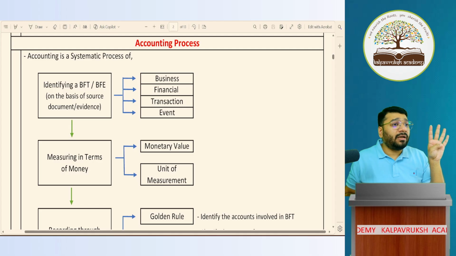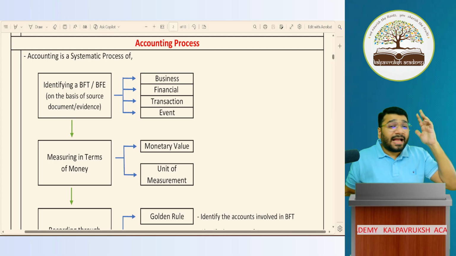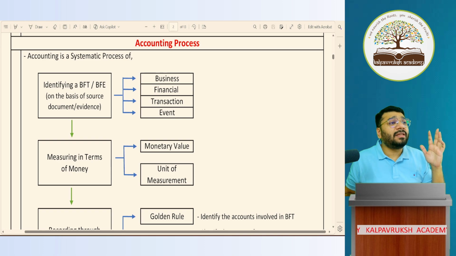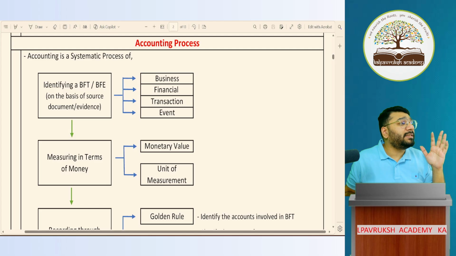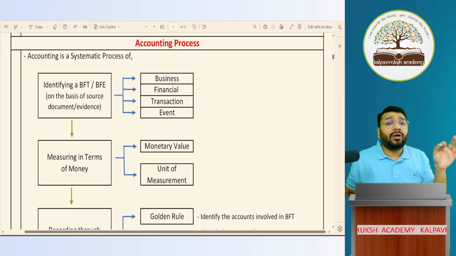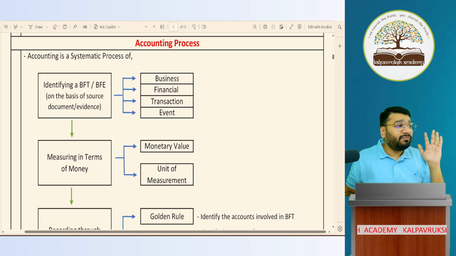Depreciation is super duper important because of the partnership topic and your cash flow statement. In partnership, depreciation is a little bit easy only. Still you can manage. But in cash flow statement, the last chapter of your 12th standard, you cannot survive without the depreciation topic. Especially, we have something called the provision for depreciation method, which a lot of people quit or omit in 11th standard. You will be in trouble with that. Second, how to prepare machinery account and provision for depreciation account. All that is very, very important.